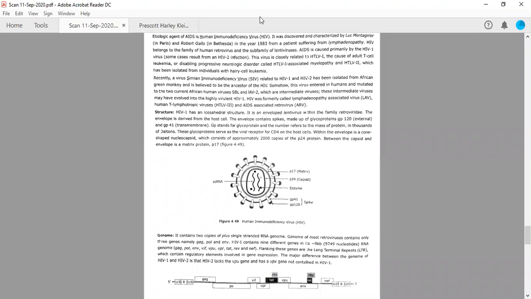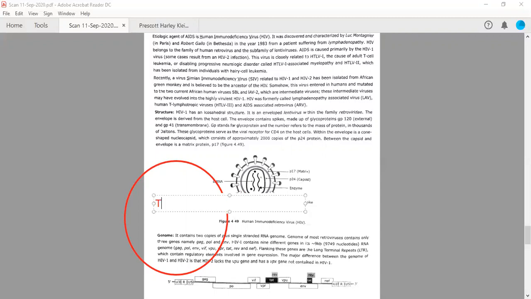Now we can annotate this. We can make another cell, which is our second cell, large in size, an animal cell. So this virus will infect this animal cell, and this animal cell can be anything. This is generally a T helper cell, but it can be a macrophage, a dendritic cell, or a monocyte.